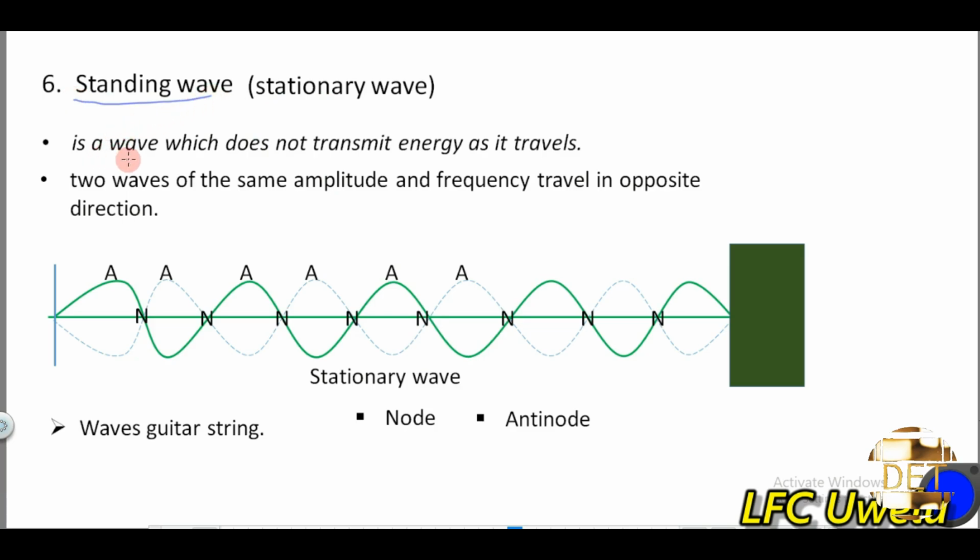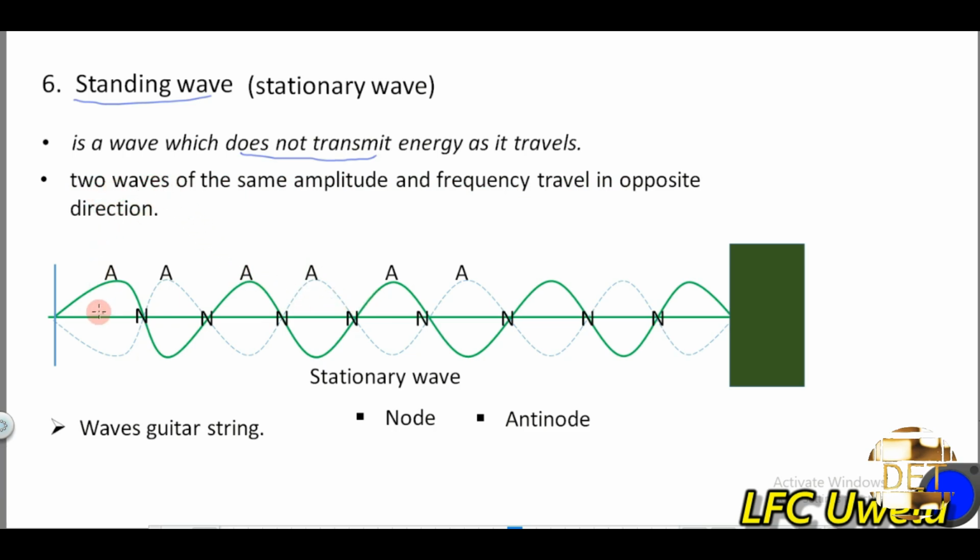Then we have the stationary wave, also known as the standing wave. A stationary wave is a wave that does not transmit energy as it travels. It is the opposite of the progressive waves. Two waves of the same amplitude and frequency traveling in opposite directions will create a standing wave.